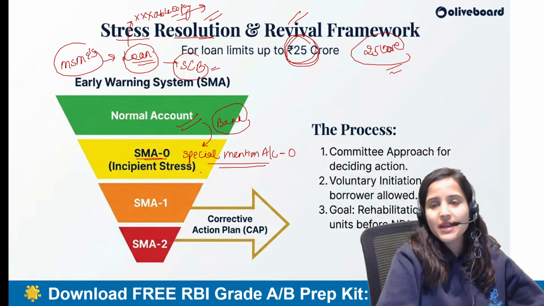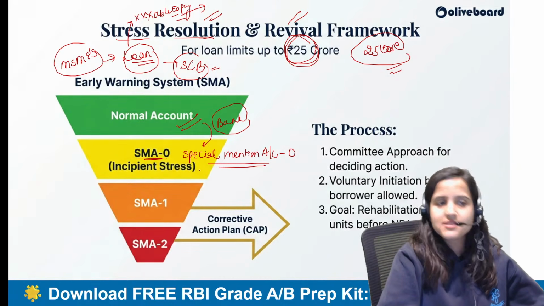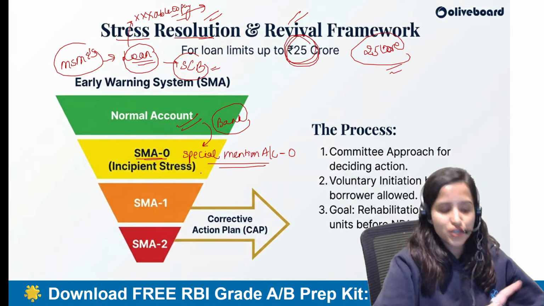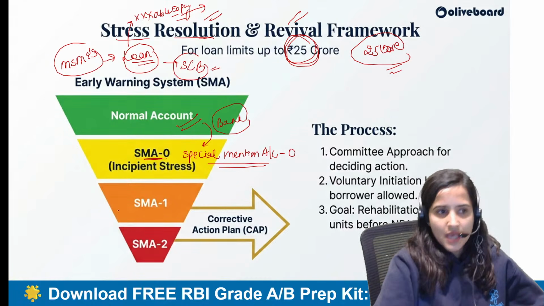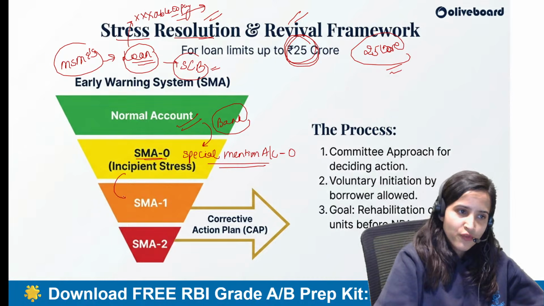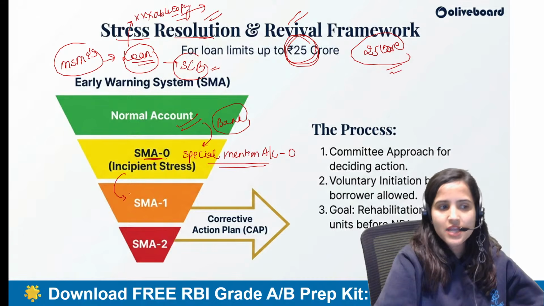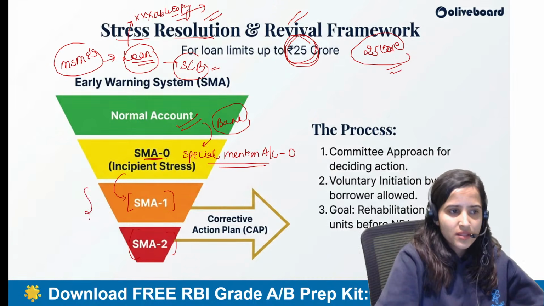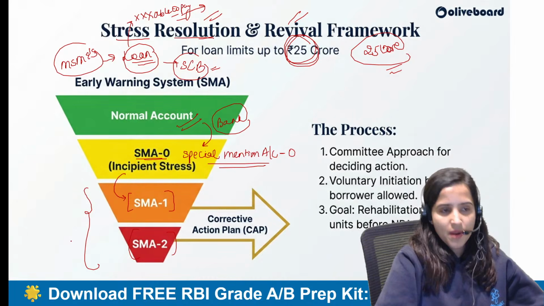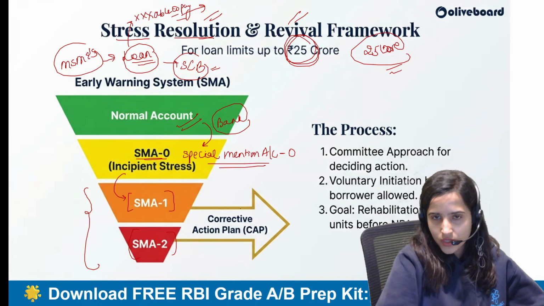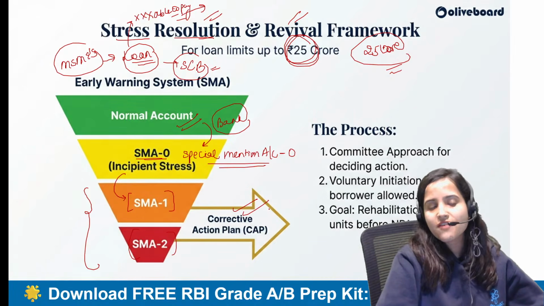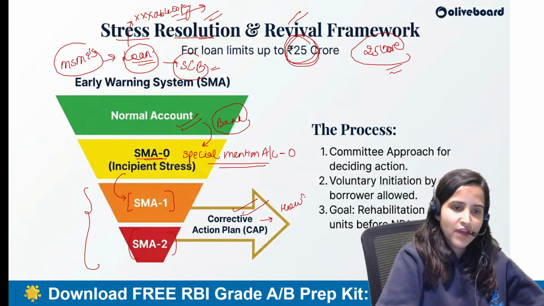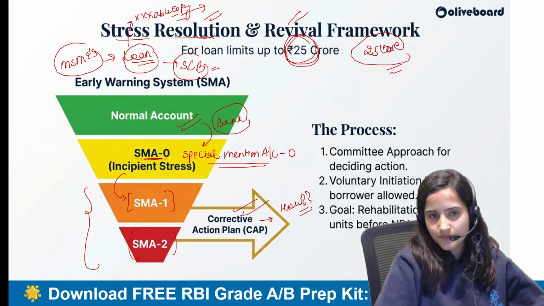When you are anticipating stress, that yes, this MSME will not be able to pay back the money if conditions like this continue, then after some time, if they are still not able to pay back the money, we'll put them in SMA 1 and then in SMA 2. In this scenario, when the MSME account is part of SMA 1 and 2, we are going to decide a corrective action plan as to how we can revive the money from these MSMEs.